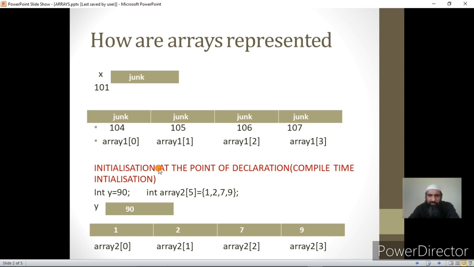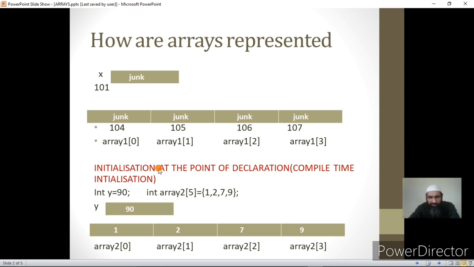The size of the array, or the number of elements we want to create, is specified in the size. I hope it's clear.